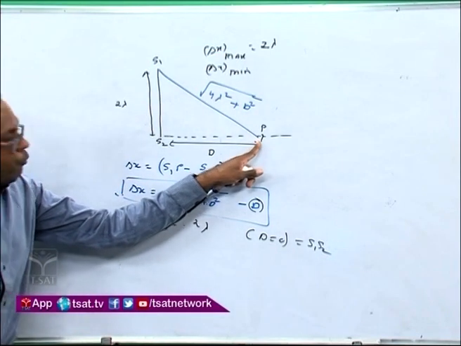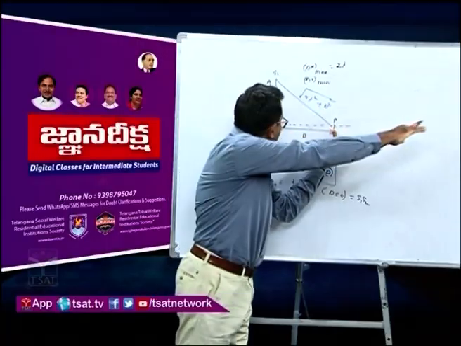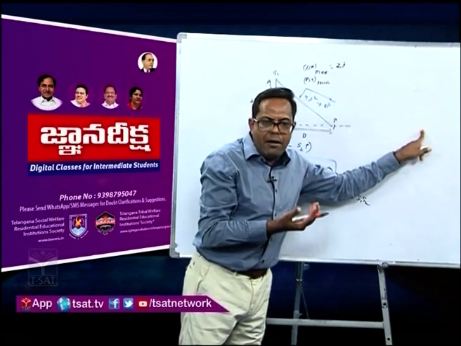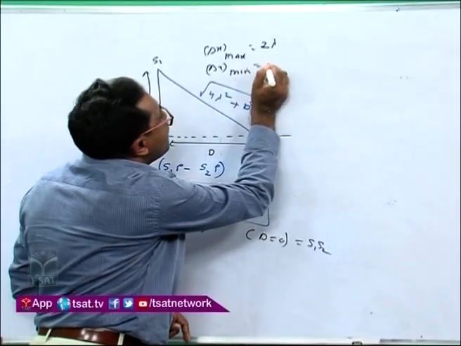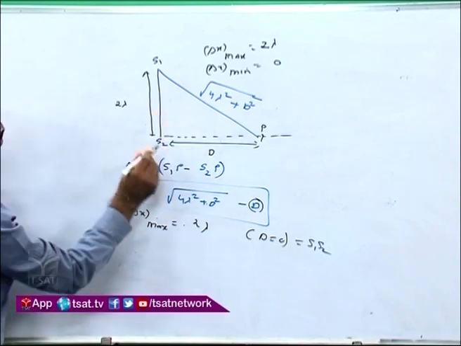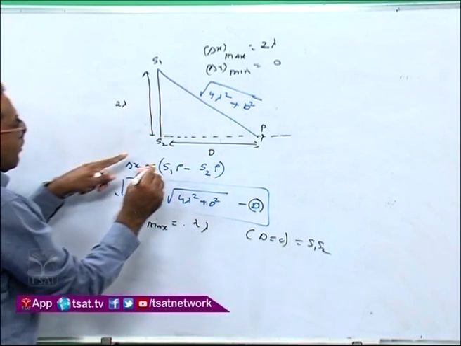Now, if this point P moves very far away from S2, then what will happen? D will tend to infinity. When D tends to infinity, delta x minimum will become 0. Now what does this mean?